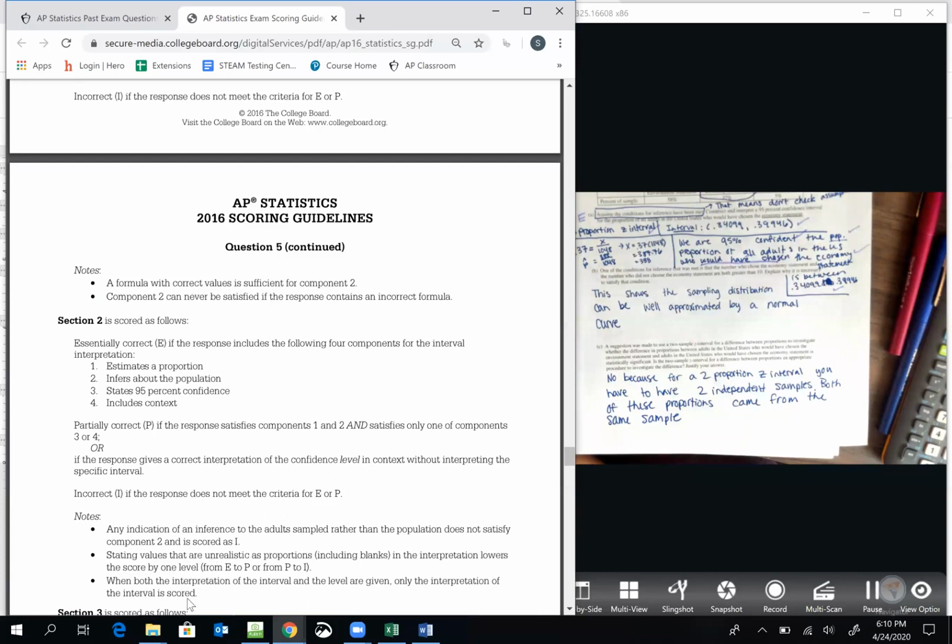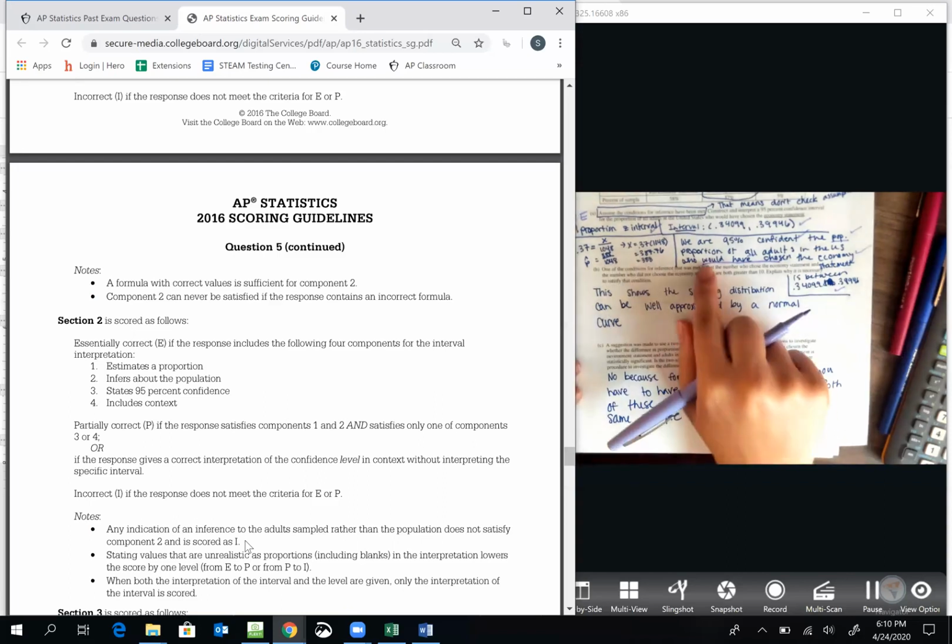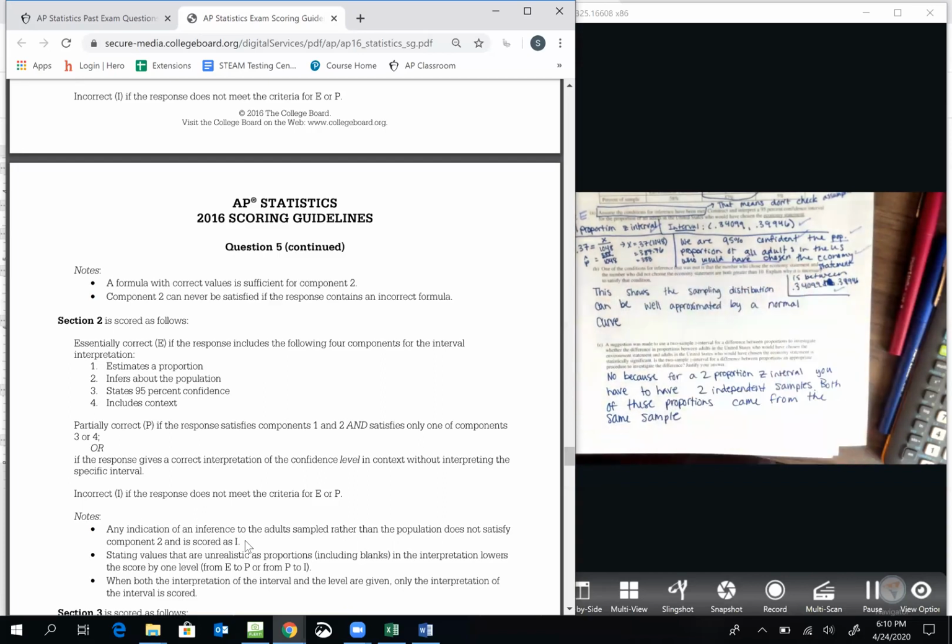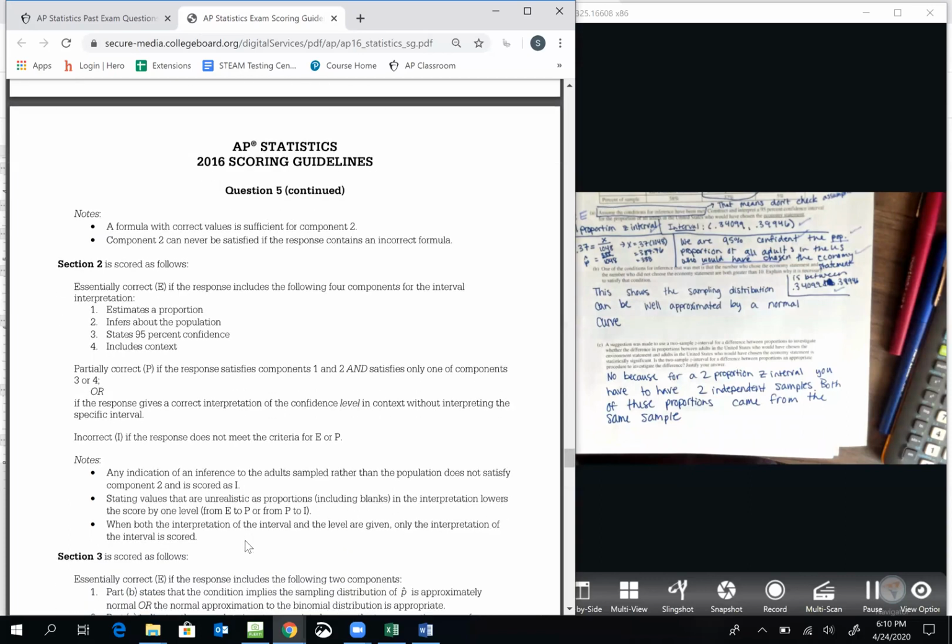They actually said that would be scored as an I. So if you refer to the sample instead of the population, you thought I was being mean earlier in the year when I did stuff like this, make sure it's definitely the population. If you said who did choose the economy statement, that's the sample who chose. And then section 3.